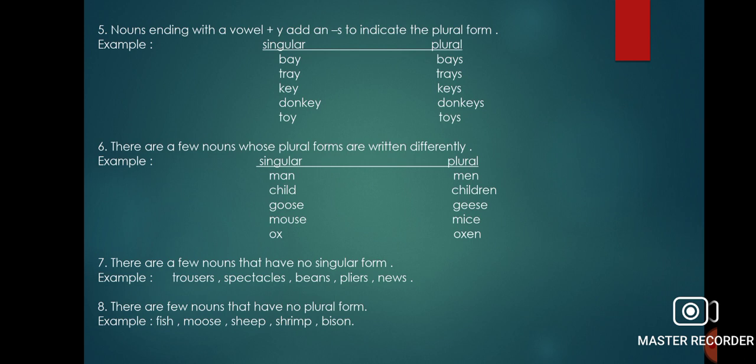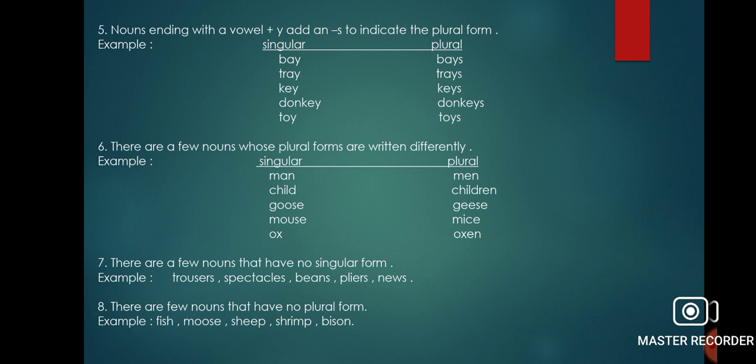So these are the singular and plural nouns, and how to convert a singular noun into a plural noun. First is by adding s, then when you have s, double s, sh, ch, x or o in the singular form, you have to add es. Then when your noun ends with y, we remove it and write ies.